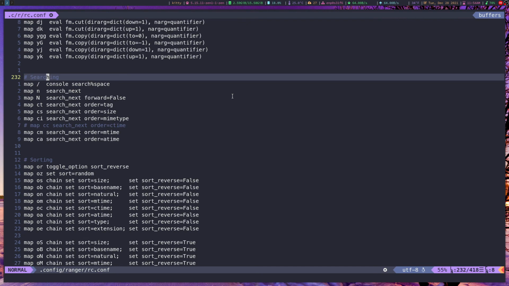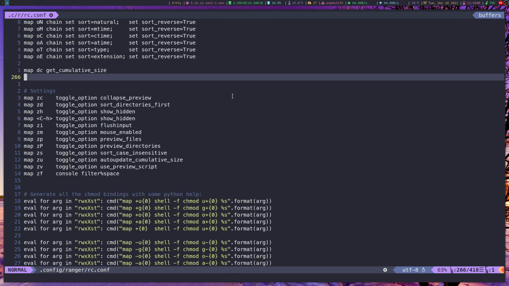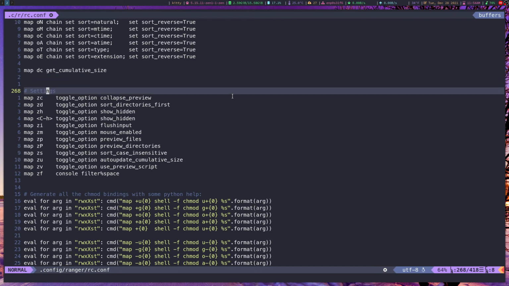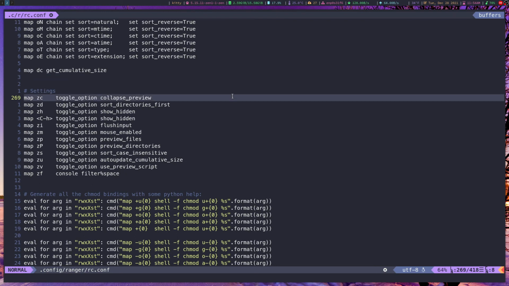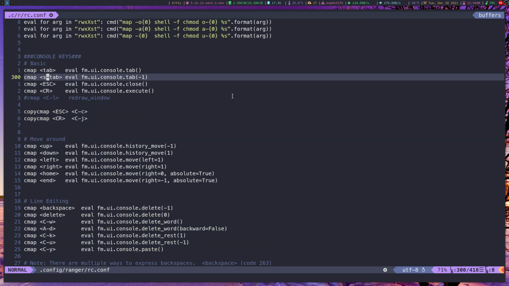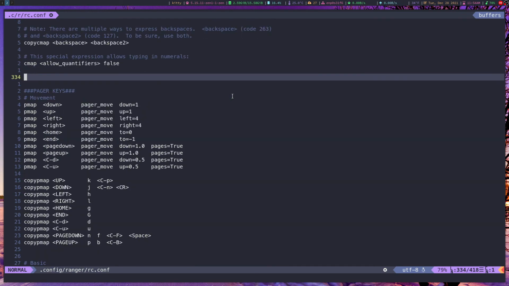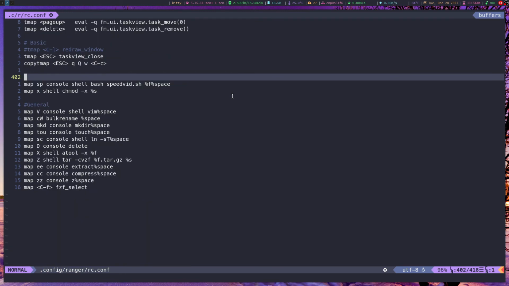You can't unpaste something, but you can uncut it if you wanted to. There's searching, so you can do console search. Sorting, so you can sort things out as you see fit. I like it the way it is there, but there you have it. You can enable or disable previews. I like the previews, but if you don't want them, you can completely turn them off. And just a whole bunch of other settings here.